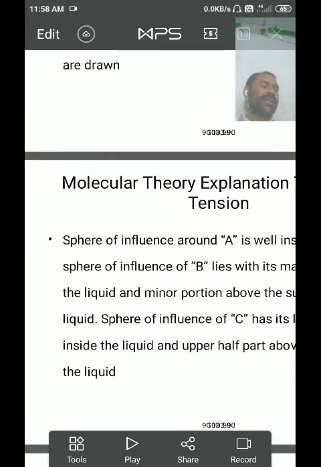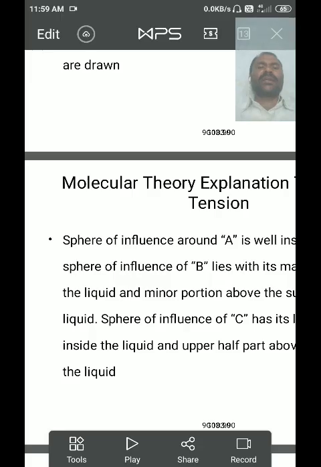So Laplace explained the surface tension based on the molecular theory. In this, he considered molecules A, B, and C and their spheres of influence.